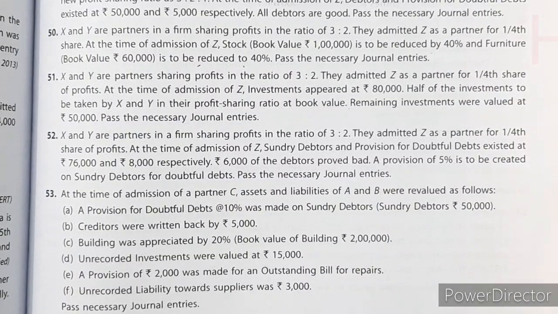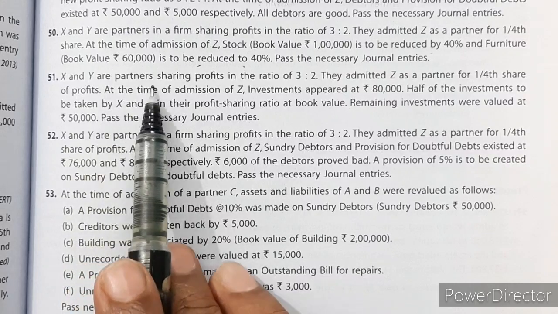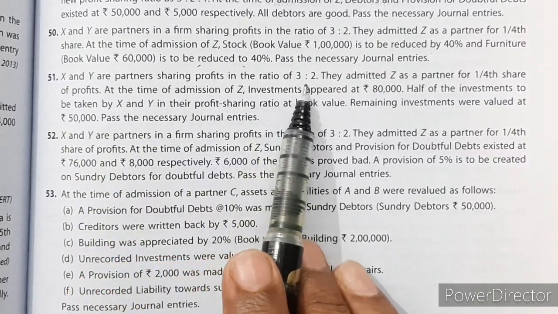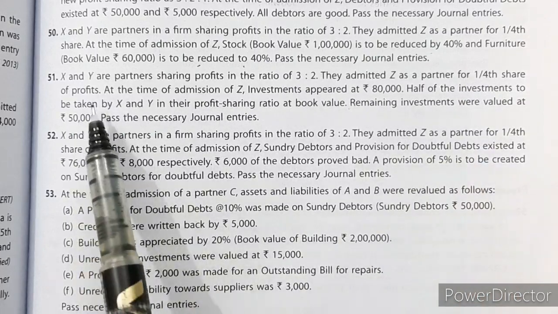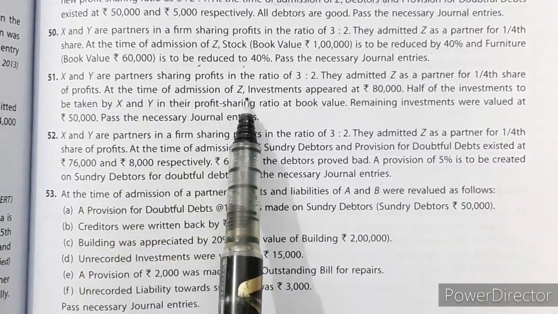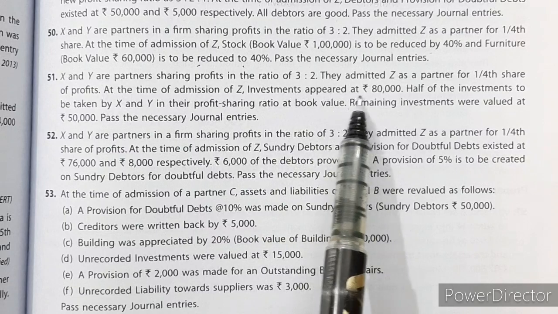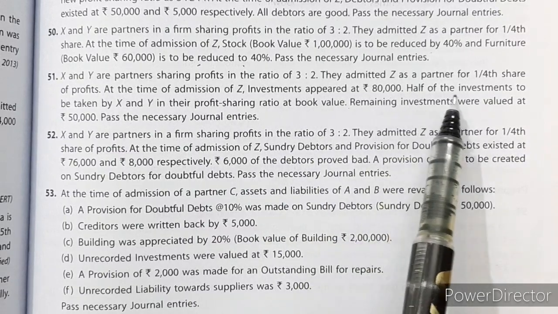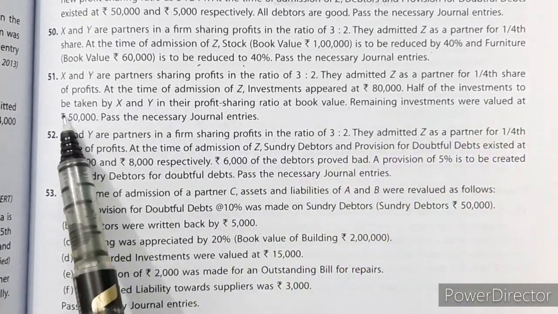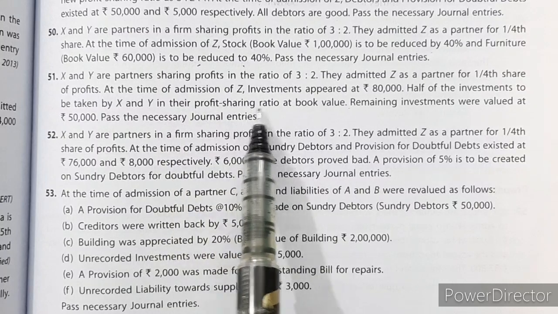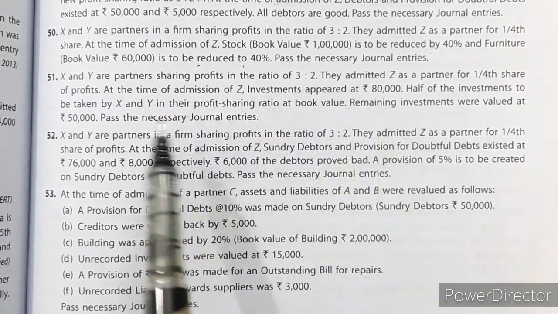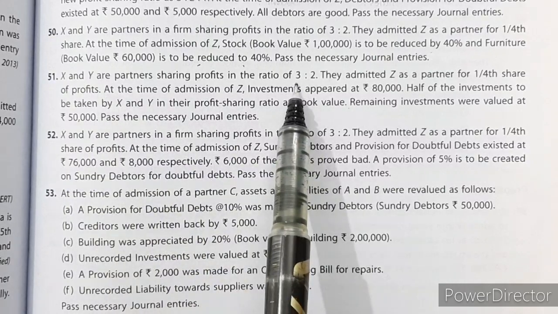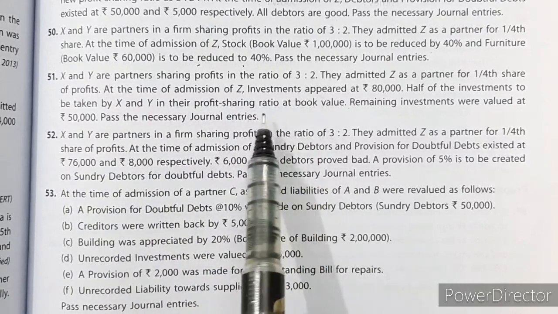Let us see question number 51. X and Y are partners sharing profits in the ratio of 3:2. They admitted Z as a partner for 1/4 share of profits. At the time of admission of Z, investments appeared at rupees 80,000. Half of the investment to be taken by X and Y in their profit sharing ratio. Half of the investment means 40,000 will be given to X and Y in their old ratio, 3:2.